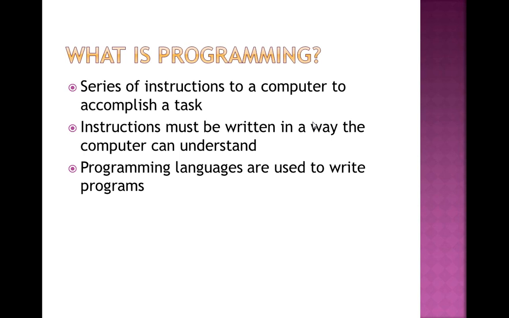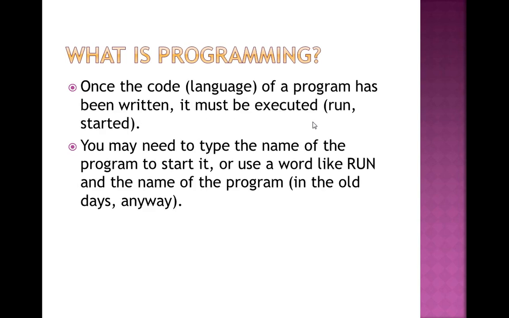So these are the 3 points that show what programming is. Programming is nothing but a series of instructions that we give to the computer to accomplish a given task.